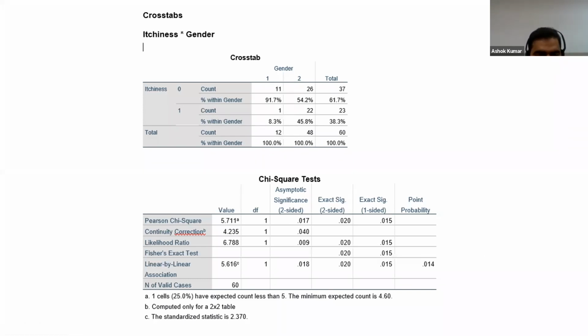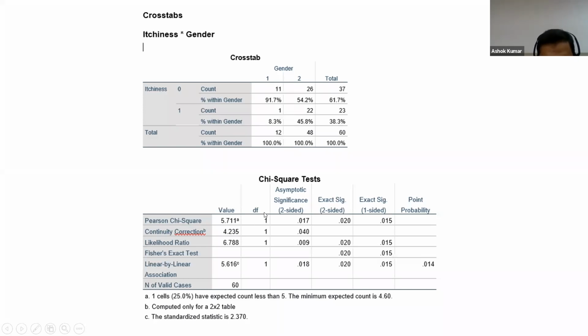Please remember. If here 0 cells, you remember this only.